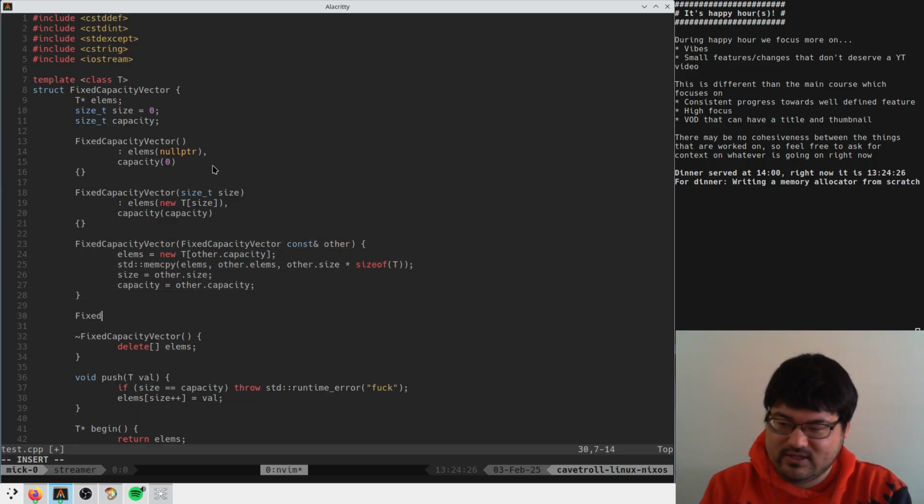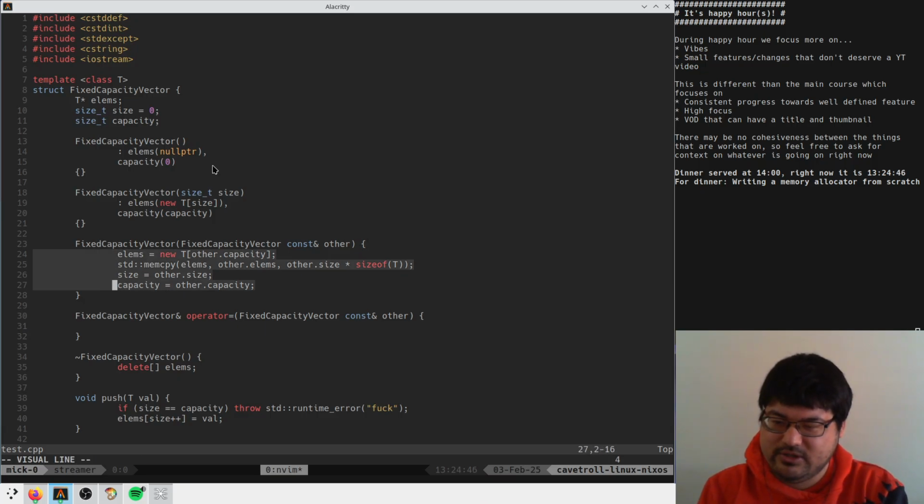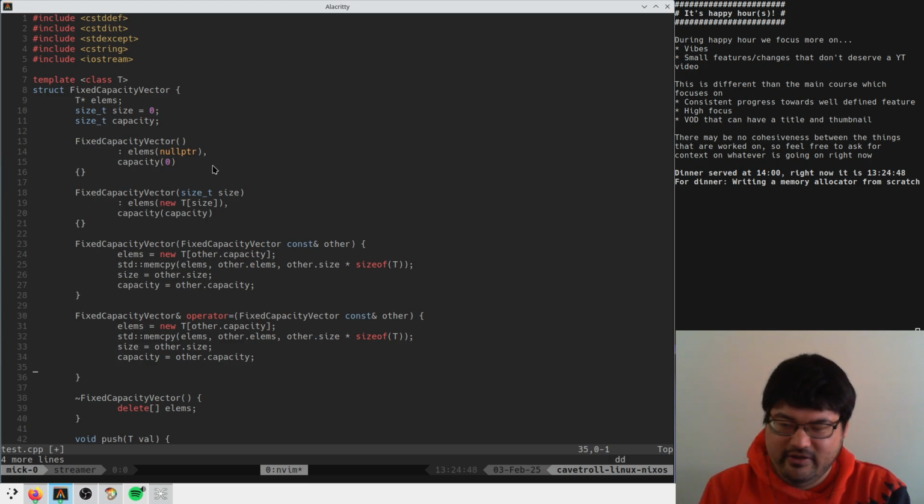So then we do fixed capacity vector, and I think the syntax here is a reference to this thing. Operator equals takes another one of these things. And then in here, what do we have to do? We probably have to do the same thing, right?